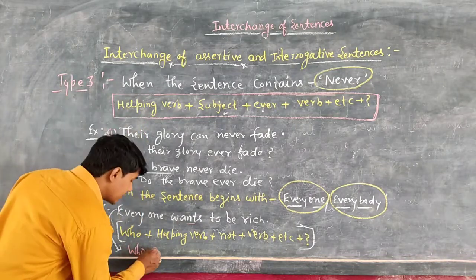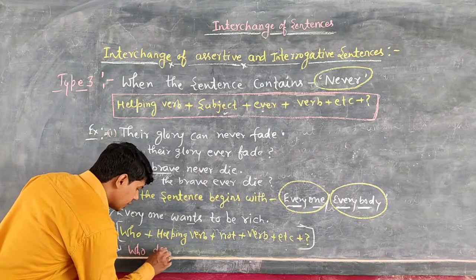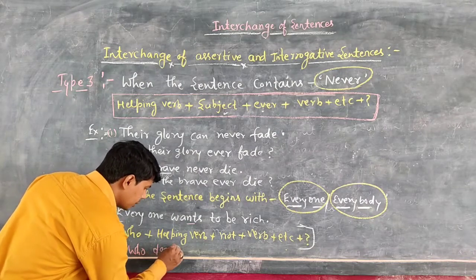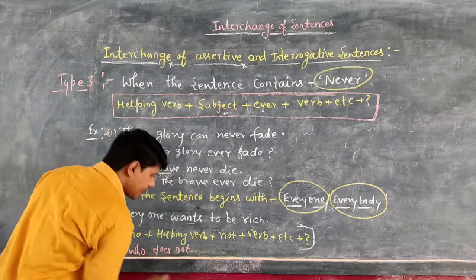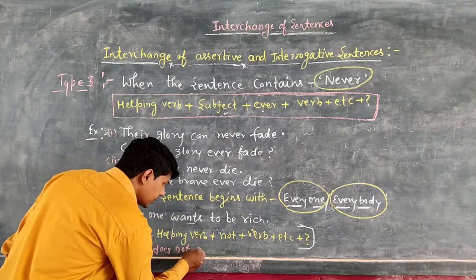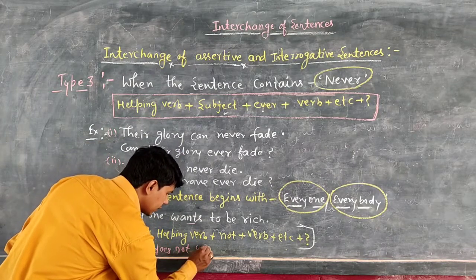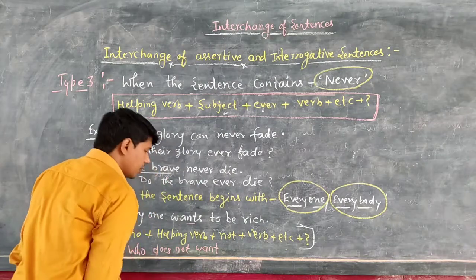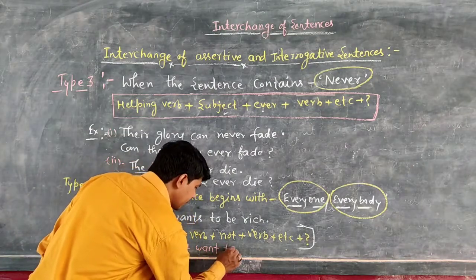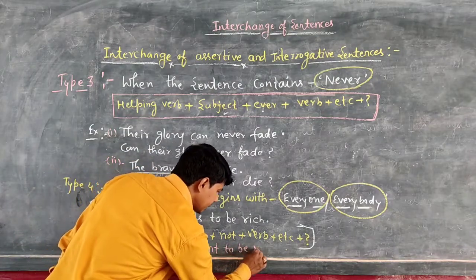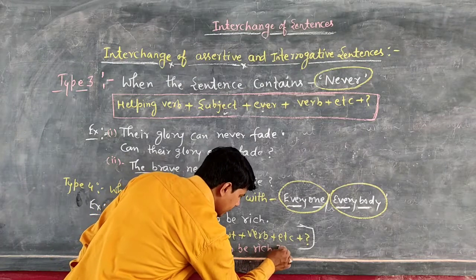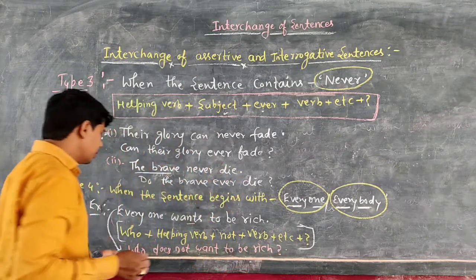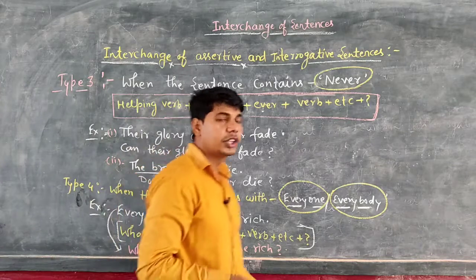Who is the singular subject, so that is why we use does. Who does not, then the verb will come. What is the verb? Want. Who does not want, then the remaining words, to be rich. At last mark of interrogation. Who does not want to be rich?